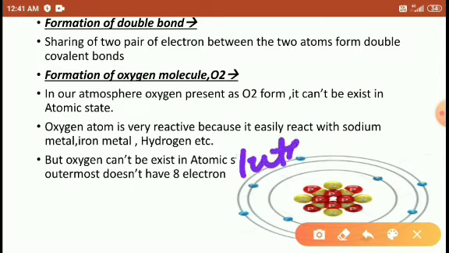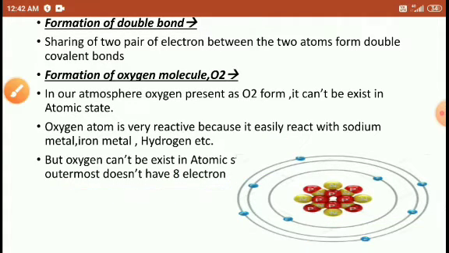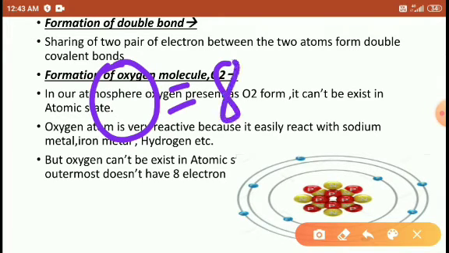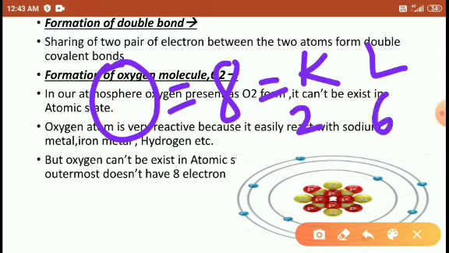Oxygen cannot exist in the atomic state because its outermost shell does not attain 8 electrons. Look here, students: the oxygen atomic number is 8, so the configuration is K2 L6.